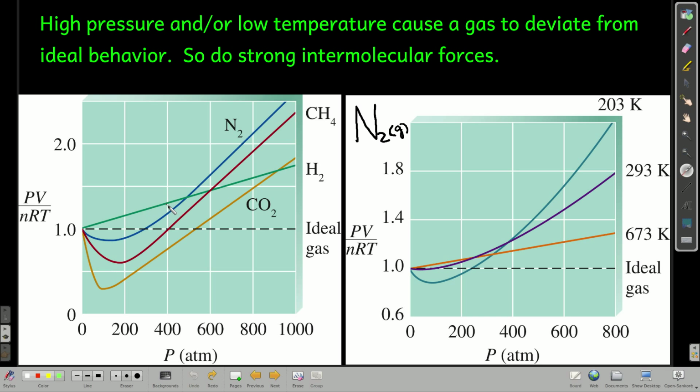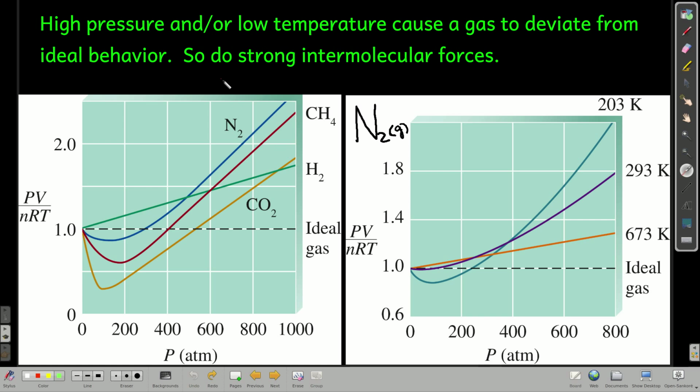Now, what conditions cause deviation from ideal behavior? Well, high pressure and low temperature. Why? Well, when you increase the pressure of a gas, basically you're squeezing the particles close to each other. And when you do that, a couple things happen. One, because there's less empty space, the fraction of the volume that's taken up by the particles themselves is greater. And that causes deviation from ideal behavior. Also, as you force them close together, they have more of a chance to interact, and their interactions become important.